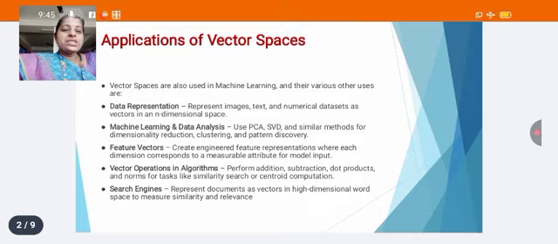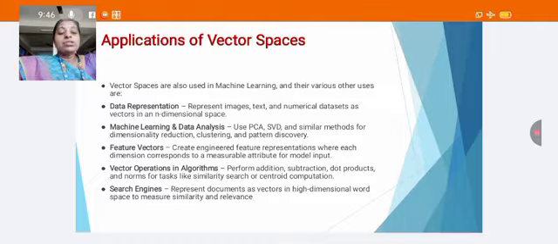First of all, we are going to see applications of vector spaces. Vector spaces are also used in machine learning, and their various other uses are data representation: represent images, text and numerical data sets as vectors in n-dimensional space. Next, machine learning and data analysis use PCA and SVD and similar methods for dimensionality reduction, clustering and pattern